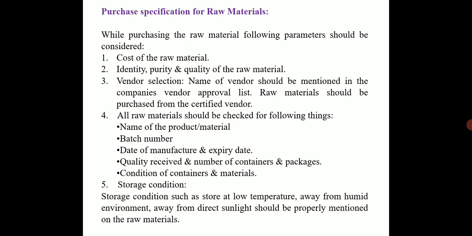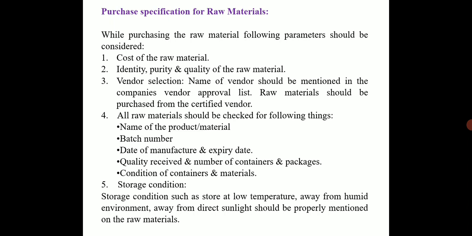Next, vendor selection. The name of the vendor should be mentioned in the company vendor approval list, and raw material should be purchased from the certified vendor only. We should not purchase it from any regular vendor. We should purchase it from a vendor whose name is approved in the vendor approval list. Only from such a person, a certified vendor, should we purchase the raw material.